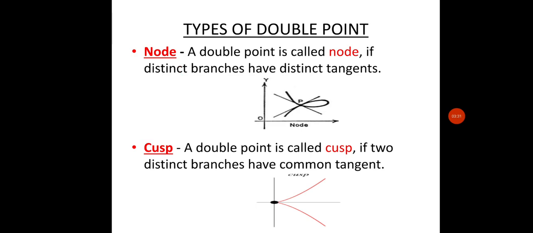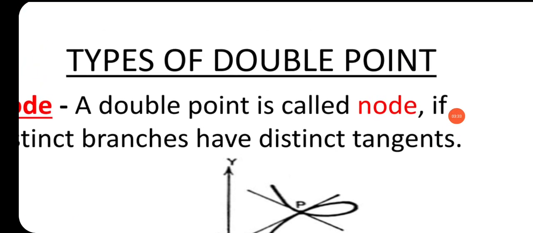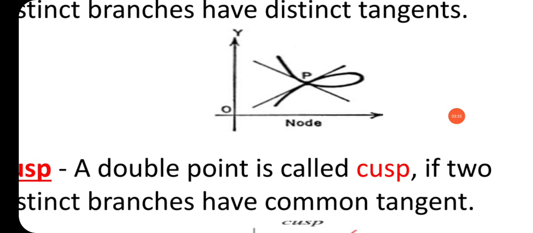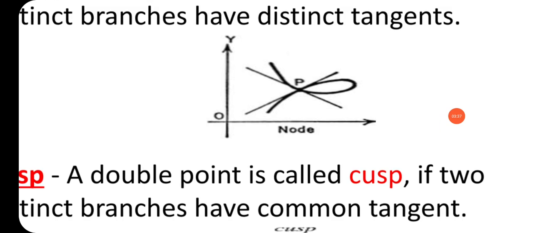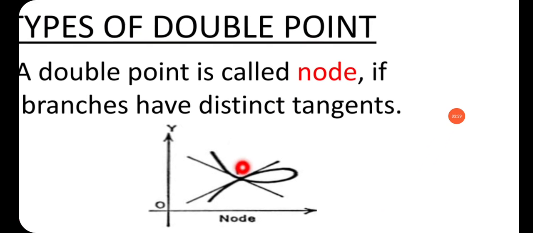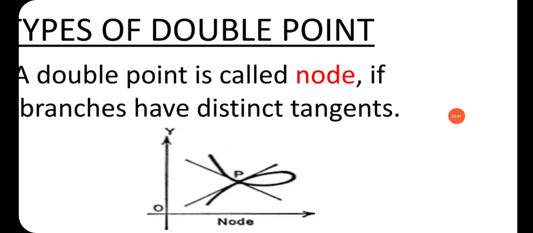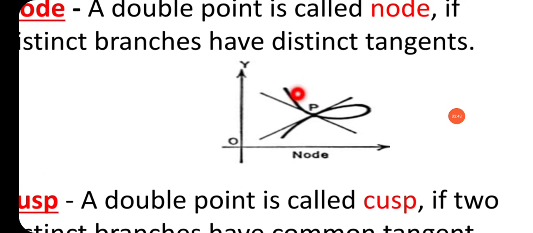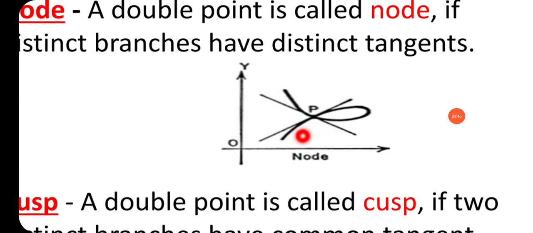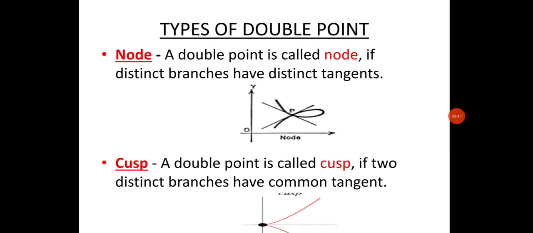In this figure also we can see that there are two curves passing through a point, and two different tangents are drawn. So this point is known as a node.